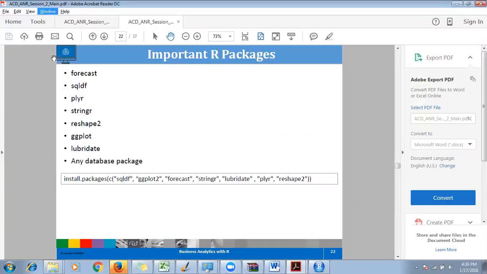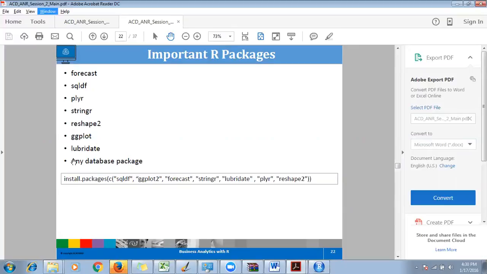I'll not cover everything in one shot. Throughout the 6 classes, I'm going to give you some explanation about what all these packages can do. What the forecast package can do, what sqldf is. From the name also, you can see that you can actually write SQL statements inside R if you use this package.